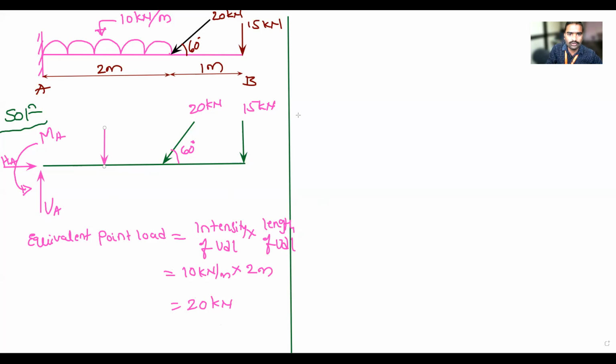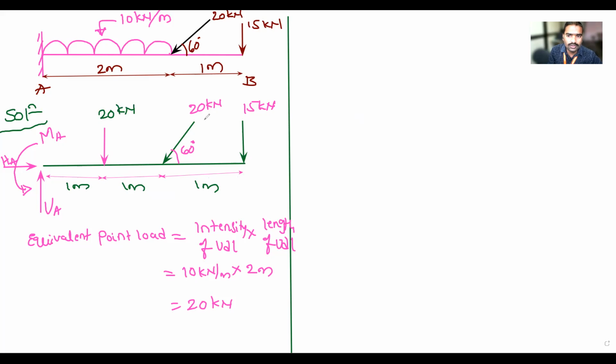Okay, so now can you tell me what is the distance? 1 meter. Yes, it is 1 meter. Okay, from this point to this point, it is 1 meter. Then from this point to this point, it is 1 meter. Then the remaining is 1 meter. So that is 1 meter. This is 1 meter. Okay, everyone, is it clear? So that is equal to 20 kilonewton.